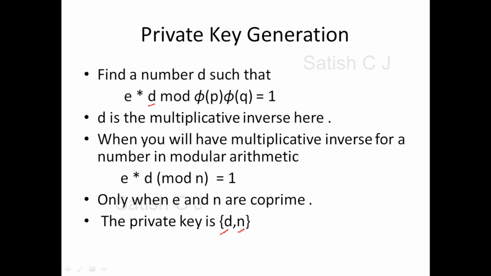We know what n is. We have seen p into q, that is n. And d is the modular multiplicative inverse of e with respect to pi of p and pi of q. So this becomes our private key.